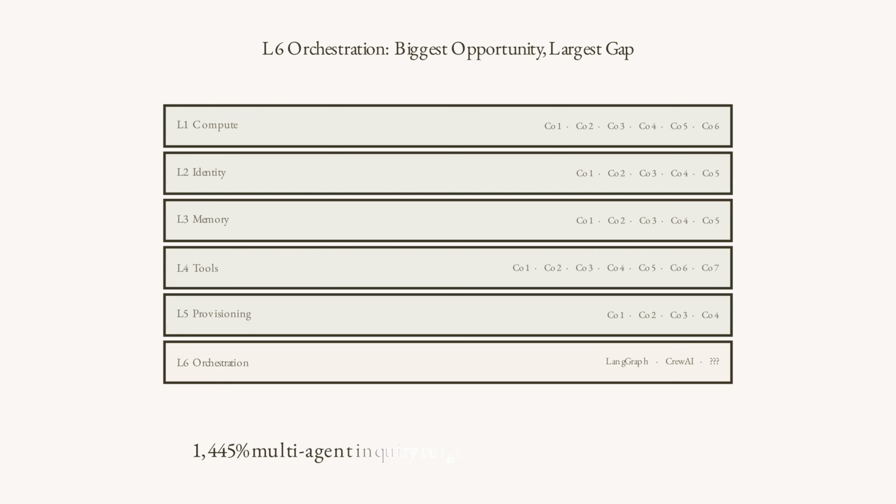Teams write custom orchestration logic in Python. The market for a general orchestration layer, one that handles agent handoffs, goal decomposition, conflict resolution, and state synchronization, is largely unoccupied. That is the product implication of the 1,445% inquiry numbers.